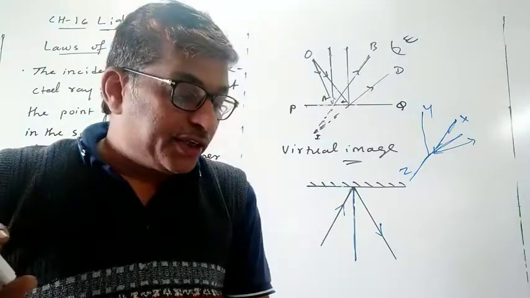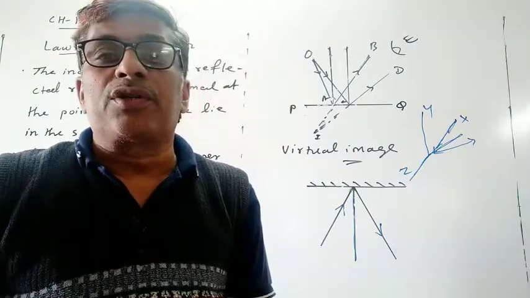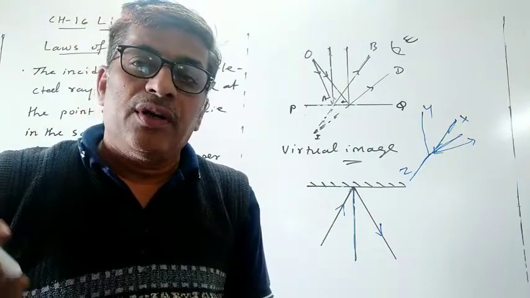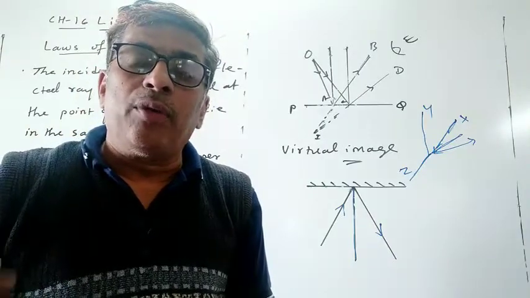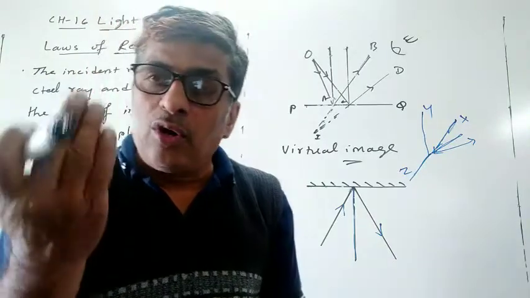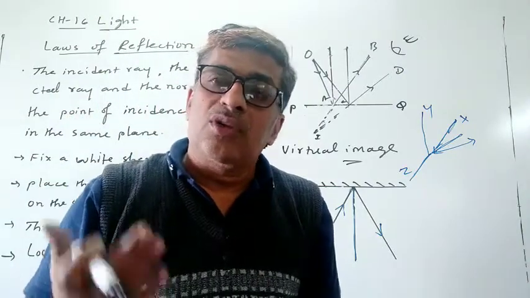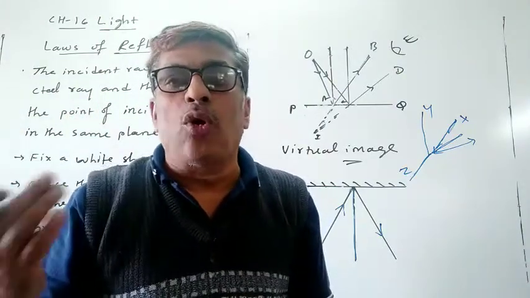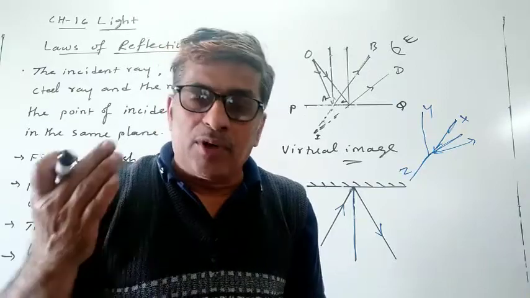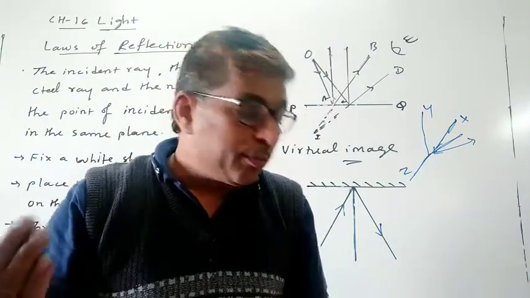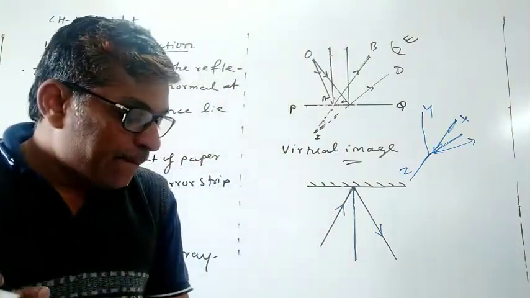Such an image cannot be obtained on the screen. So dear students, a virtual image cannot be obtained on the screen. A real image can be obtained on the screen, but a virtual image cannot.